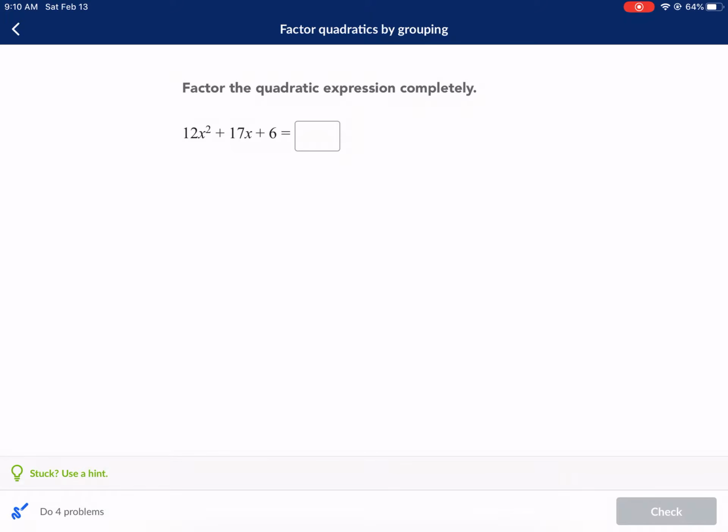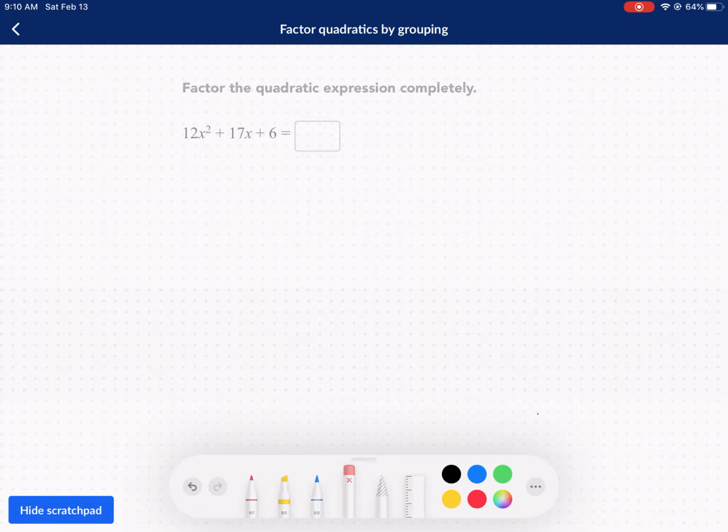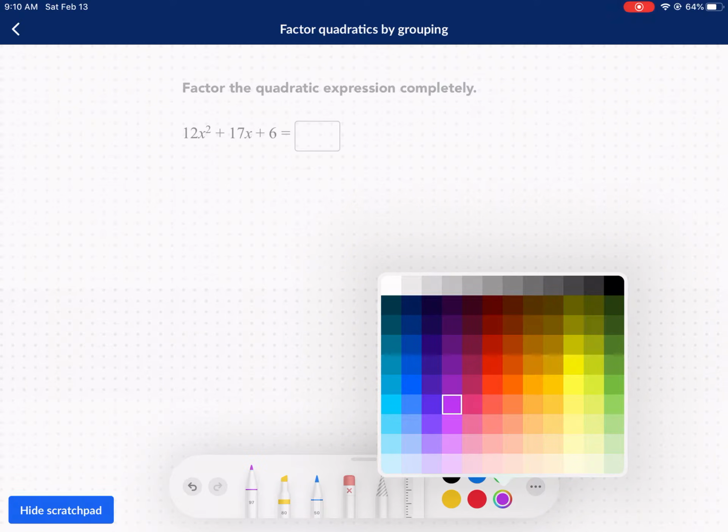Hi, this is a Khan Academy tutorial on factor quadratics by grouping. I'm going to give you the basics of how to factor by grouping. In my other video, I do a different method for this exact same Khan Academy, but I'm going to show you how to do this as quickly as possible.